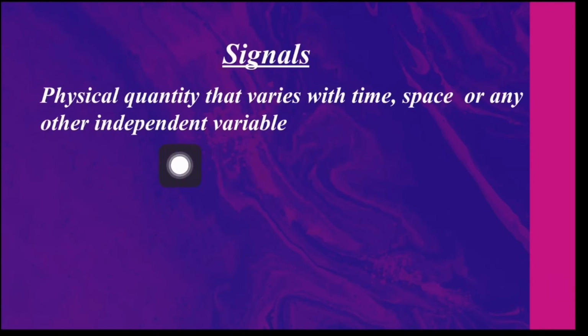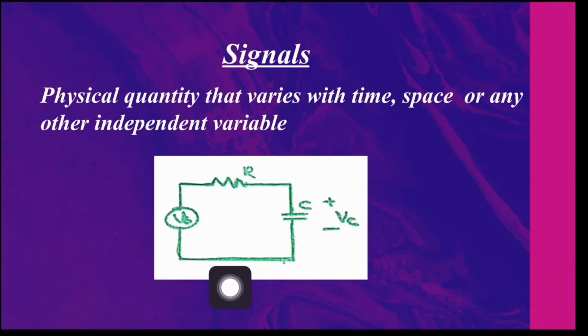It's a physical quantity that varies with time, space, or any other independent variable. Now, I will give you some examples of signals. You can see a network here. Vs is the source voltage and Vc is marked as the voltage across this capacitor C. As time changes, the value of source voltage Vs changes. Correspondingly, the value of capacitor voltage Vc changes. Hence, we can consider these two voltages Vs and Vc as signals whose values change with respect to time.